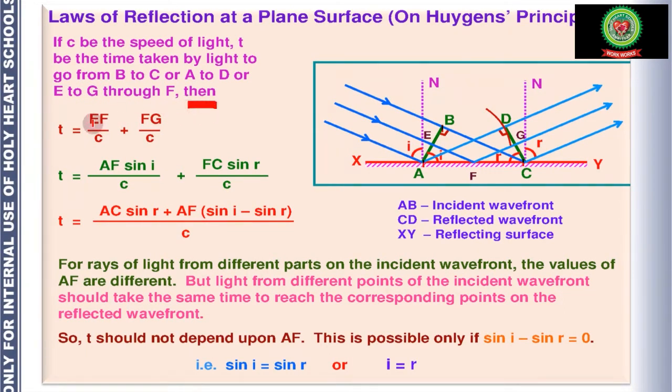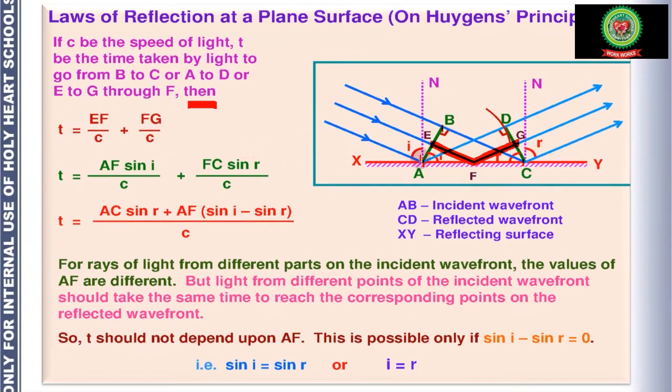Then, as we know, time is equal to distance upon speed. So here T is the time and EF is the distance. We are talking about this light ray. First of all, light has to travel the distance EF, so EF divided by c, where c is the velocity of light, plus FG divided by c.